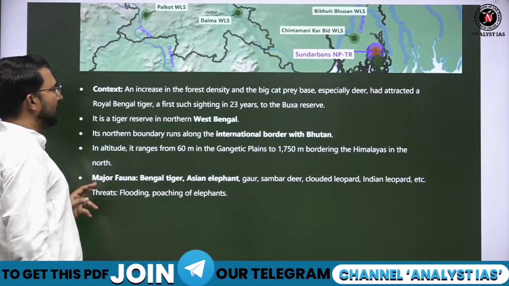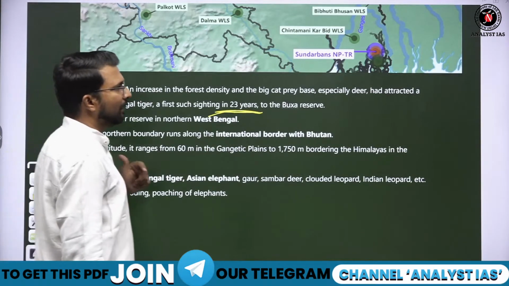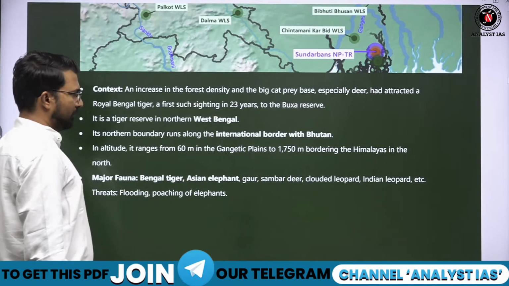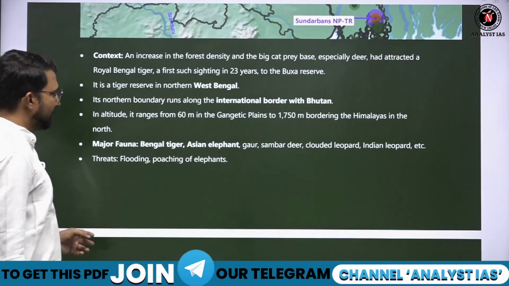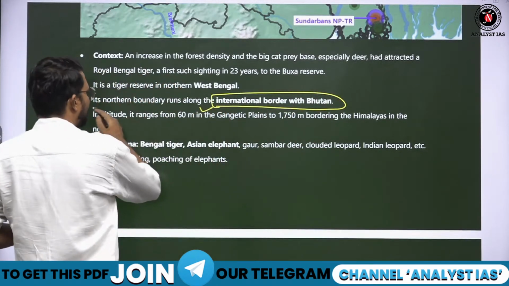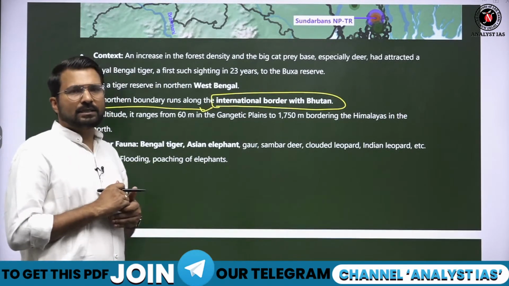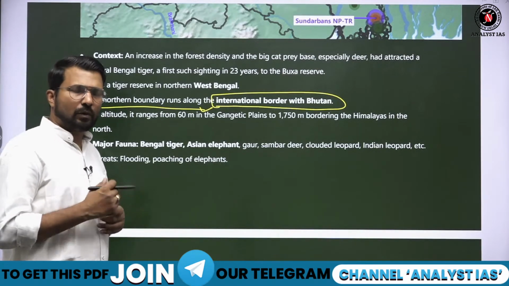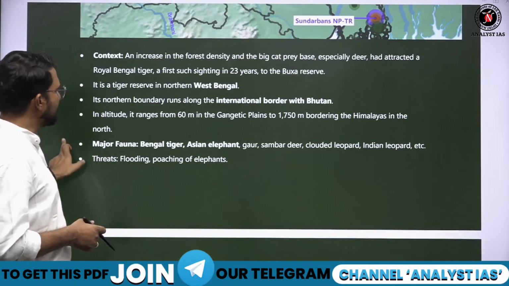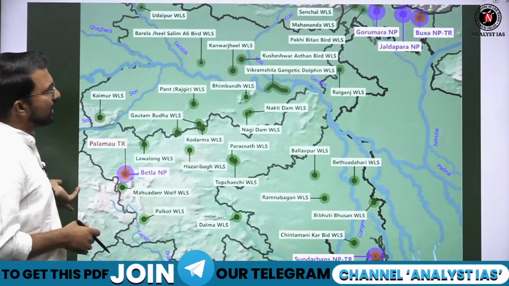So in the last 23 years, this was the first time that the number of tigers is increasing in this tiger reserve. Fine. And this tiger reserve shares an international border with Bhutan. So remember this fact also, it is situated on the border of Bhutan. There is Manas Tiger Reserve, which is in Assam, that also shares a border with Bhutan. So we have these two tiger reserves which share a border with Bhutan, Buxa Tiger Reserve and Manas Tiger Reserve.